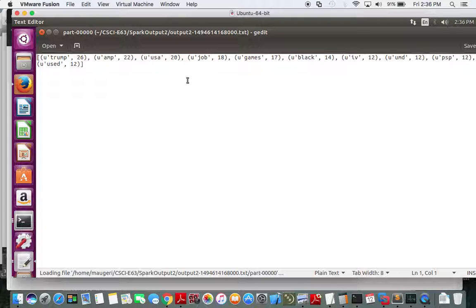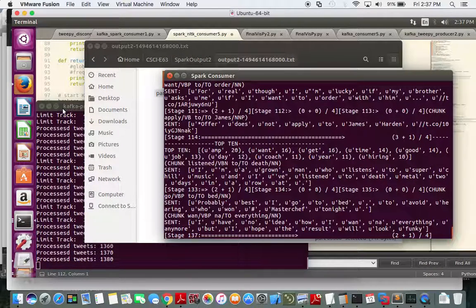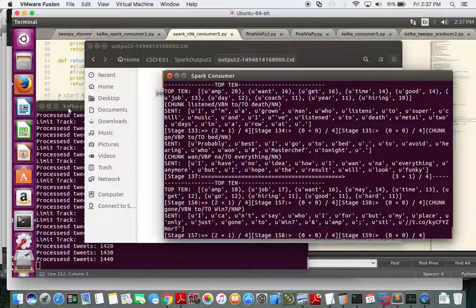This is just the frequency distribution for that window being output. So I'd probably have to write a separate Python script that can pull the directories and read the latest distribution and plot that out. And there you have it, near real time NLTK Spark text processing with Kafka and Twitter.